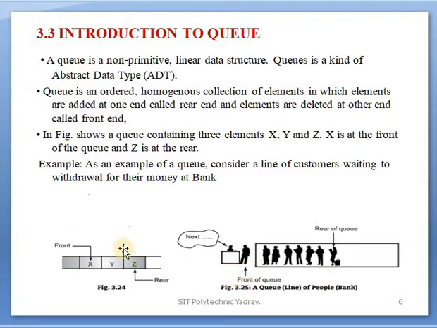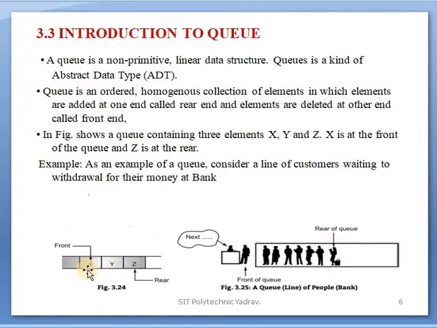The first position is said to be the front, and the last is the rear. The front is where deletion happens. In a queue, the first element entered is the first one deleted, and data is added at the rear position.